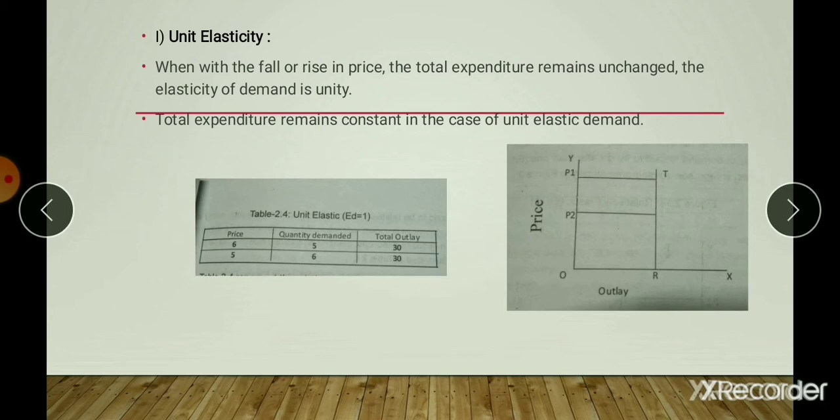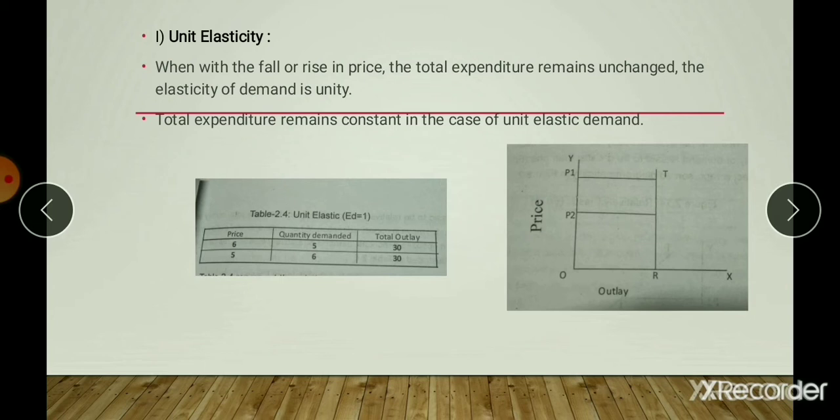The first one is unity elasticity. When with the change in price, the total expenditure remains unchanged, demand is said to be unit elastic. That is, when the price changes, the total outlay remains unchanged. It remains constant, so it is called unit elasticity. Here total expenditure remains constant in the case of unit elasticity, and the quantity demanded is adjusted in such a way that the amount spent remains the same.